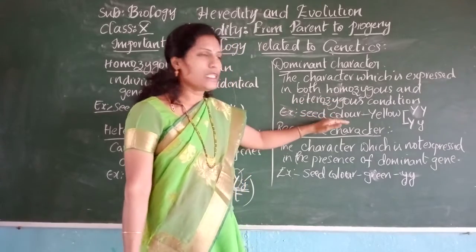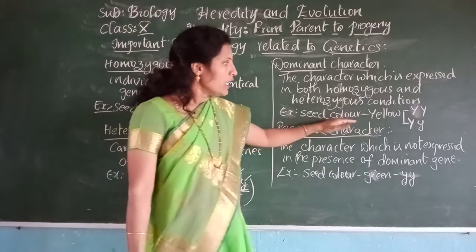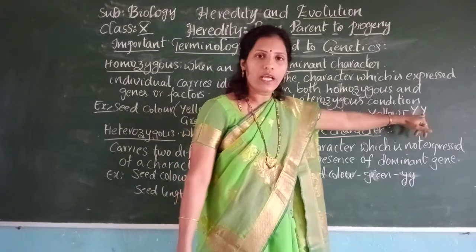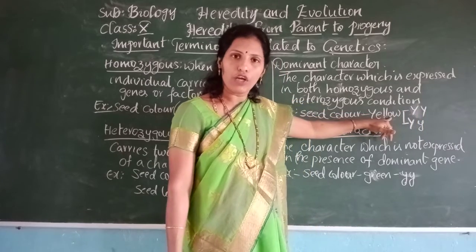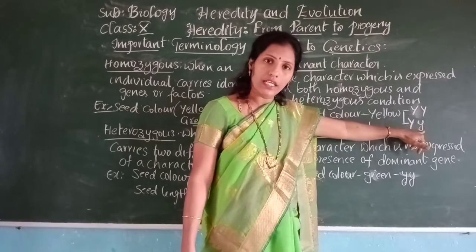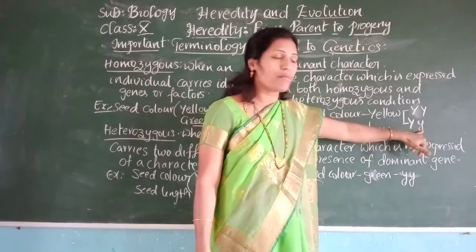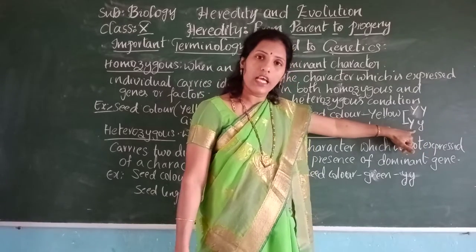For example, seed color. We have two contrasting characters in the seed color, yellow and green. Here, when both are capital Y genes, obviously the seeds will be yellow. But with one Y and one green gene, it will show the Y character, that is the yellow character only.